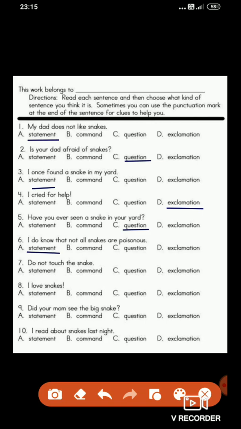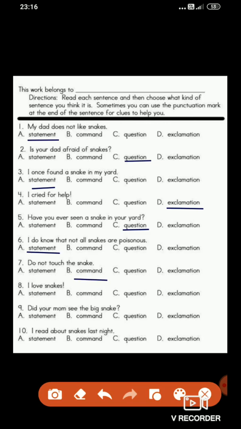Next, seventh one. Do not touch the snake. What do you think? Which kind of sentence could this be? Very good. This is a command. Do not touch the snake. This is a command.